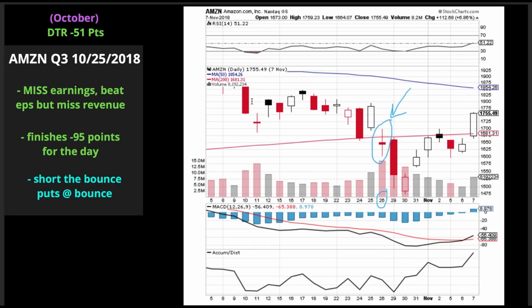All right. Next example, we miss earnings, beat EPS, but miss revenue. All right, so that's a miss. If you miss one of those, that's a miss on earnings, okay? Once again, short the bounce, puts at the bounce. All right, that's your best example. Finishes 95 points lower for the day and continues lower for the next 2 days.